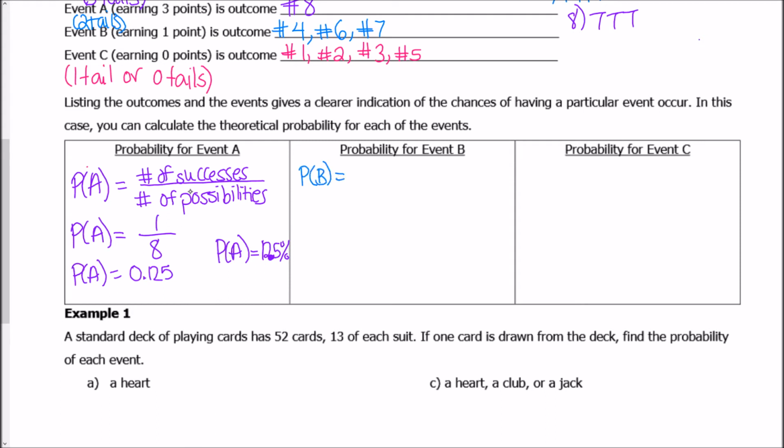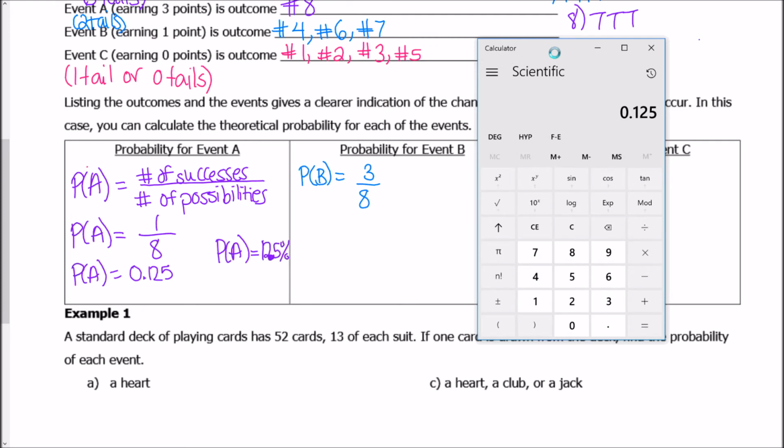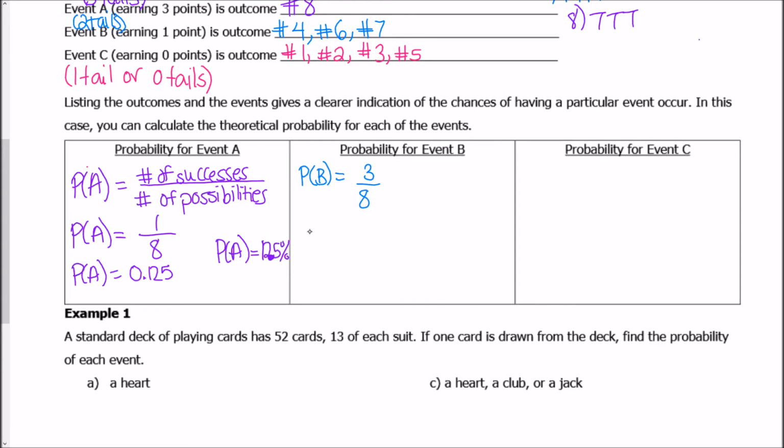same thing, it's the number of successes over the number of possibilities. So we had 3 successes because we had 1, 2, 3 outcomes that worked out of 8 outcomes that we had all together. So I'm going to calculate what 3 divided by 8 is. So 3 divided by 8 gives me 0.375. So the probability of B is 0.375. And as a percentage, the probability of B, remember you just move this over twice, is 37.5%. Okay?